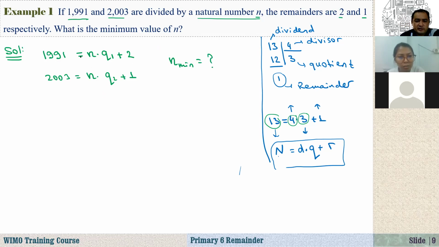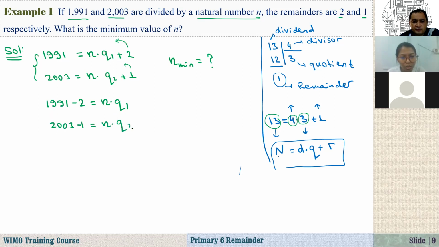Now, if you notice here, if I take the 2 to the left hand side and the 1 to the left hand side, what do we have? We have new equations. 1991 minus 2 equals n times q1, and 2003 minus 1 equals n times q2. Now, if you simplify this, 1991 minus 2, what is it? We get 1989, equal to n times q1.